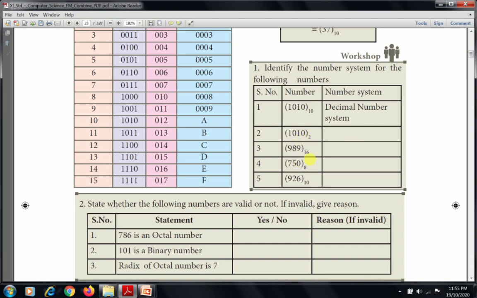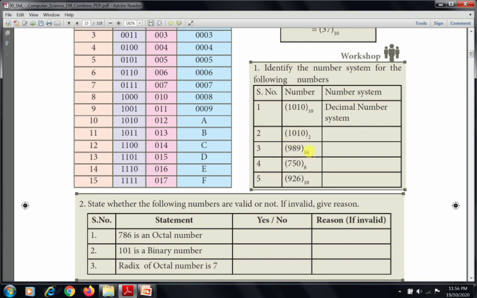See here the third one, the base value is 16, so this is a hexadecimal number system. And the fourth one, the base value is 8, so 8 means it is an octal number system. Then the fifth sum, the base value is 10, so it is a decimal number system. So in this tabular column, the first one is base value 10, so it is a decimal number system. Second sum, base value 2, so it is a binary number system.